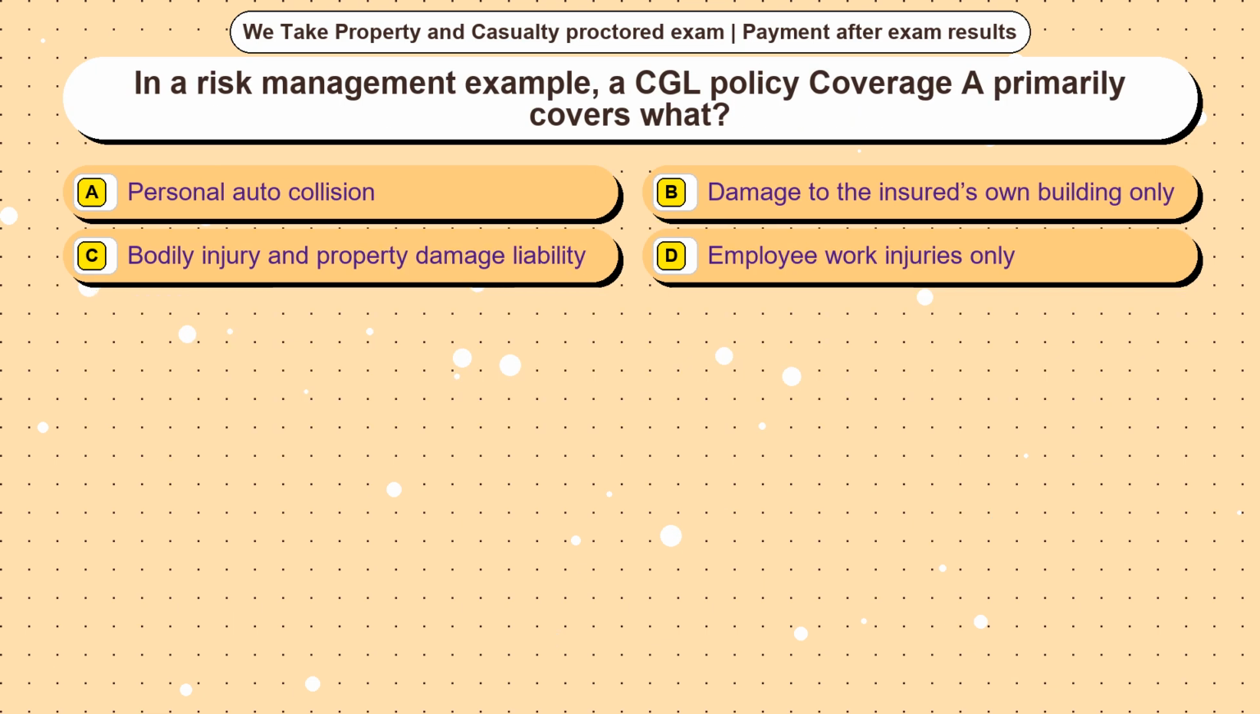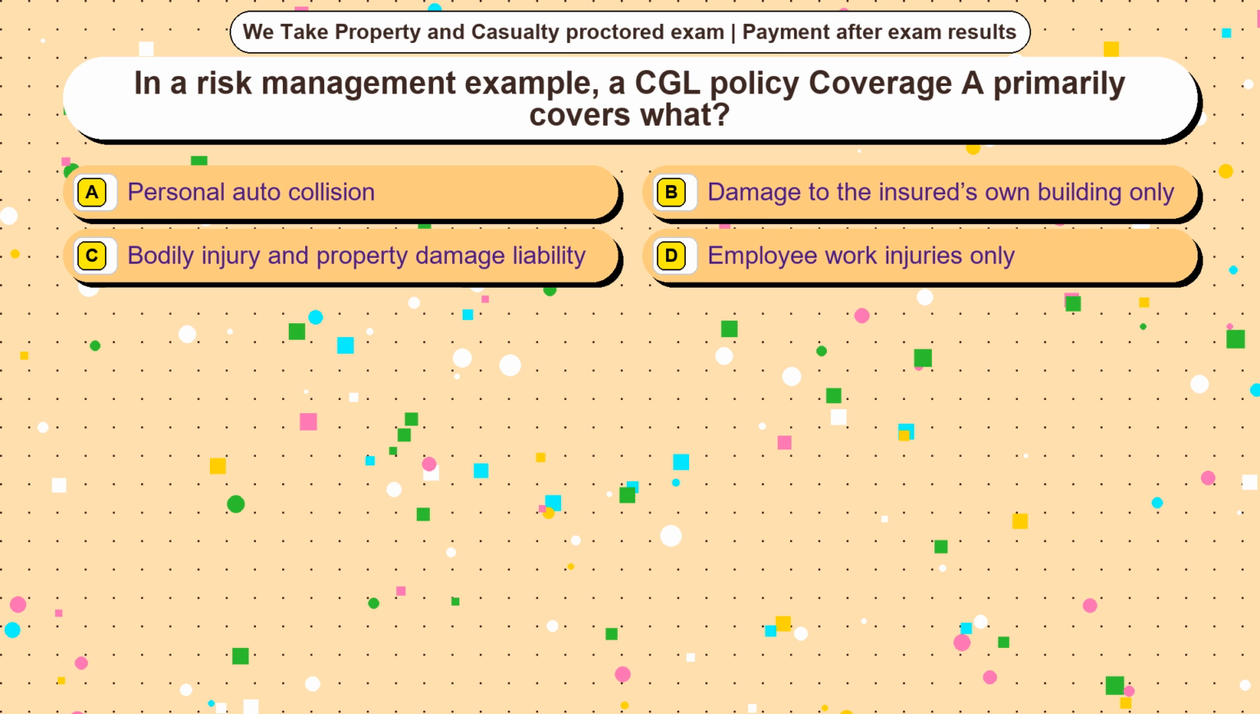Question 16. In a risk management example, a CGL policy coverage primarily covers what? Option A, personal auto collision. Option B, damage to the insured's own building only. Option C, bodily injury and property damage liability. Option D, employee work injuries only. The correct answer is option C.